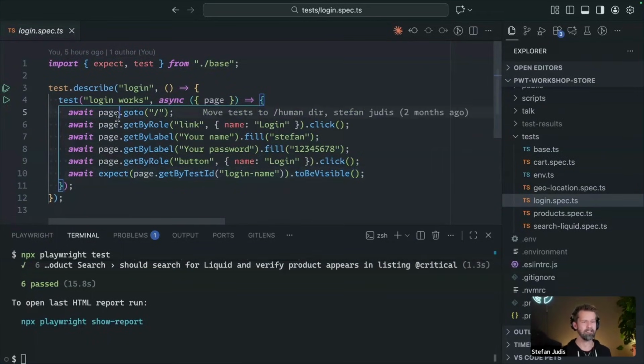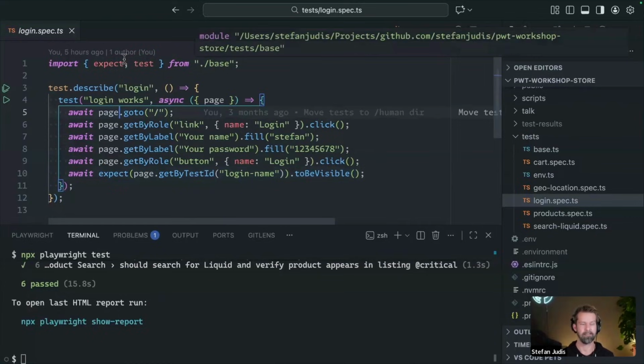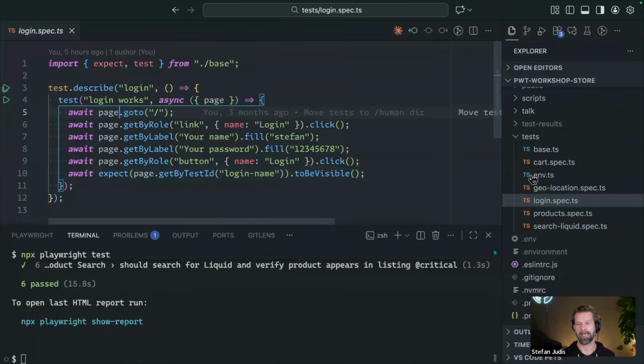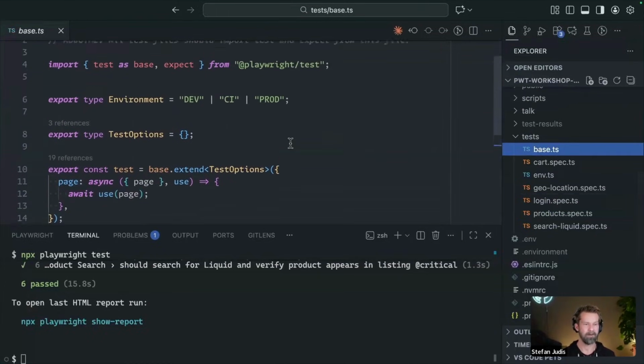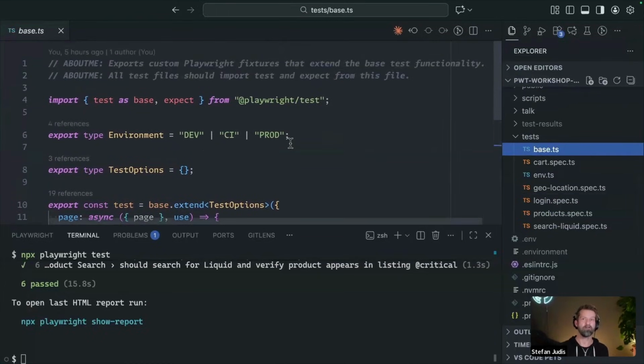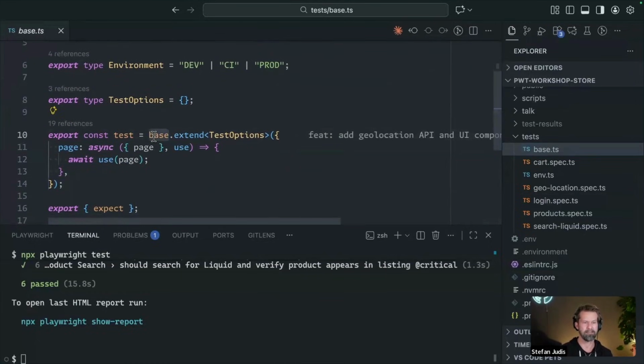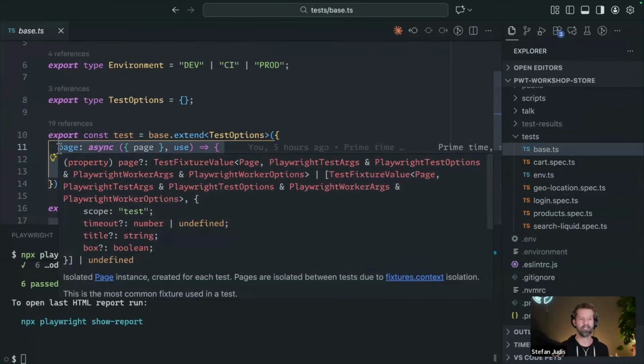You will discover that this is not using expect and test coming from Playwright tests. This is using expect and test coming from a base file. And this base file is pretty much our main configuration for anything that Playwright can and will do in this scenario. So what we see here is that test is first of all renamed to base. And then what we call here is test or base extend, which allows us to add custom configuration and custom dependencies to our Playwright code base.